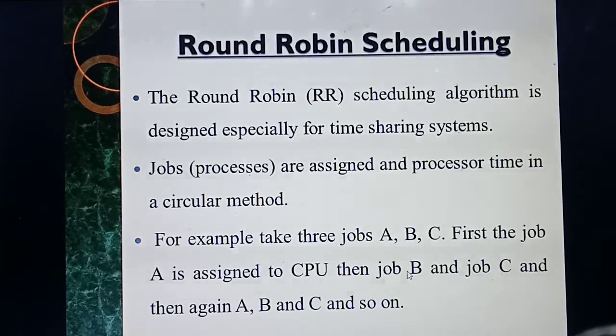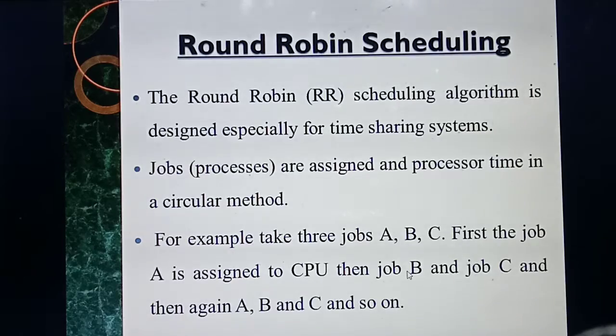So how are you going to allocate the jobs? In which method? Circular method. For example, take 3 jobs, A, B and C. First it will assign the job to whom? A. Once job A is completed, then automatically it moves to which job? B. Then automatically to C. Then again C goes to A, just like a circle. A completed, then B, then C, and again to A. Just like a circular.